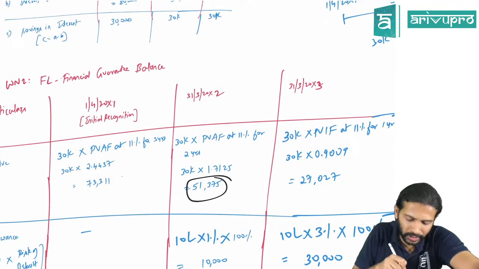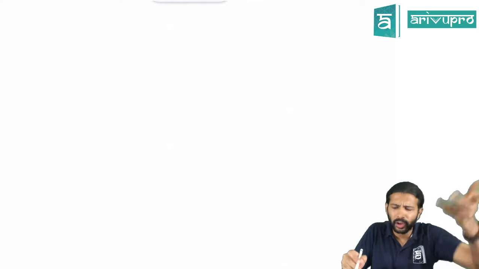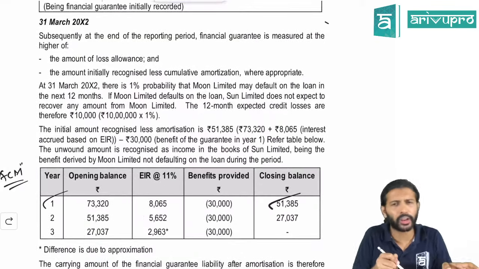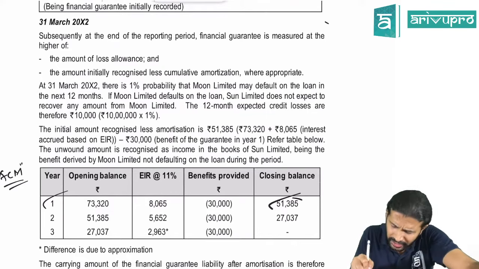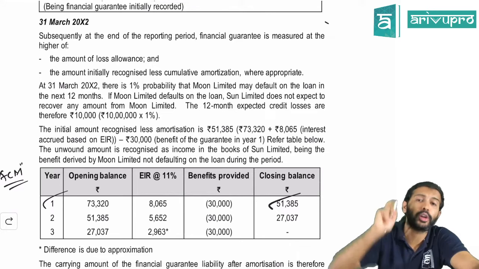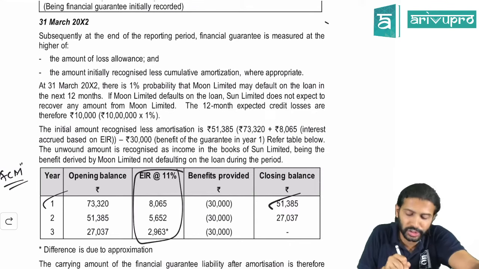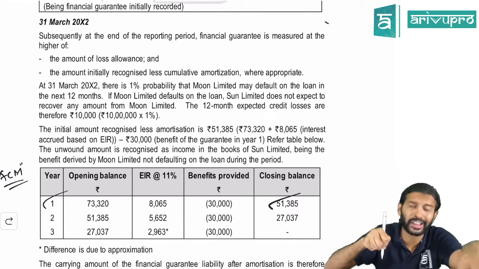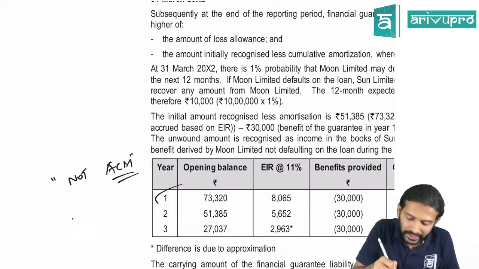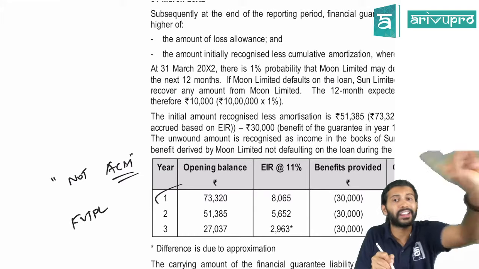Okay. Because what is the ACM table? Finding out the present value of cash flows. Yes or no? This ACM table is that only, right? So yes, it is nothing but another way of finding the fair value. So why did I not use this method? Because you will feel we have to pass the journal entry for interest. Sorry, this is not ACM method accounting, because the contractual cash flow test fails over here. This is FVTPL accounting. Okay. So interest will not be accounted.